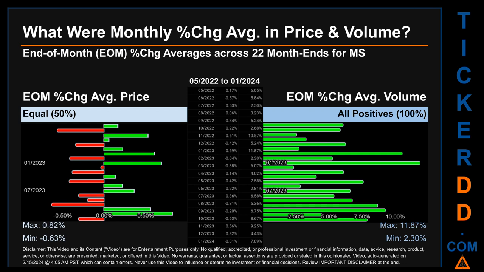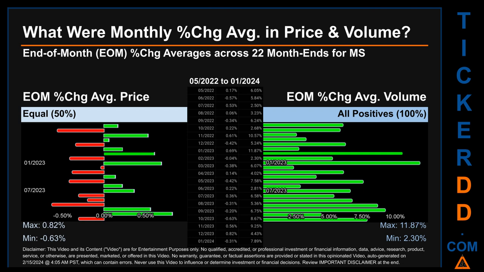What were end-of-month percentage change averages in price and volume for MS? The monthly average of percentage change, in price and in volume, were calculated for each of the 22 month ends. That calculation took daily percentage changes and averaged them for each given month. If a month end came out negative, then it means that the month summarily saw a negative change.